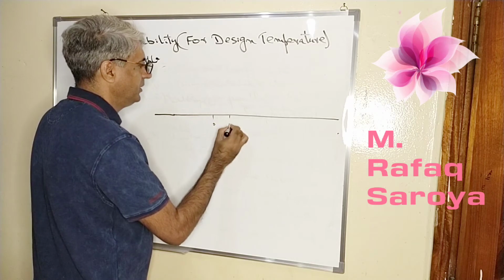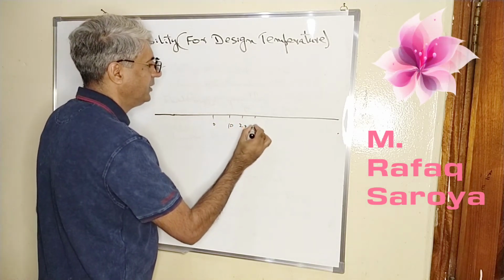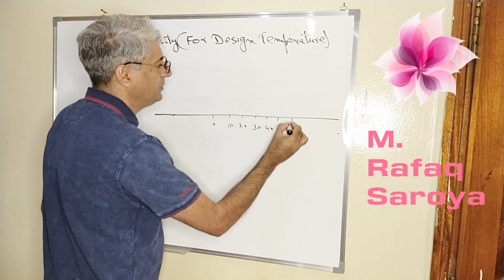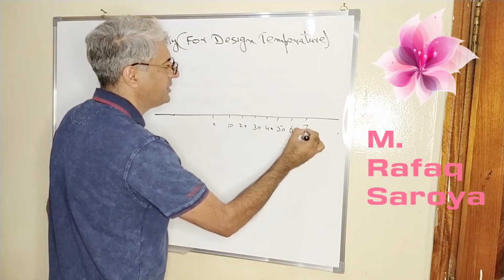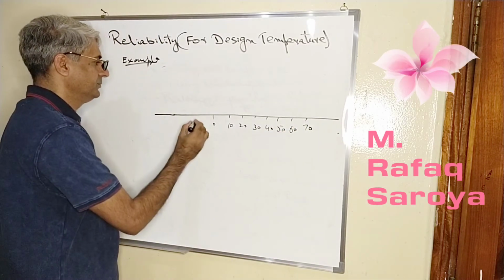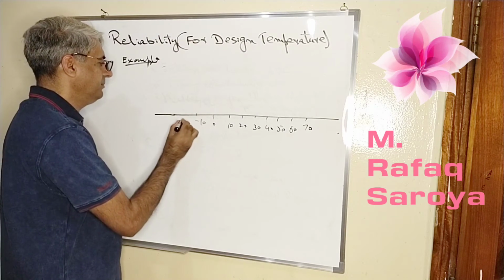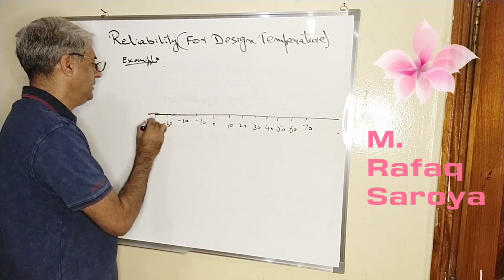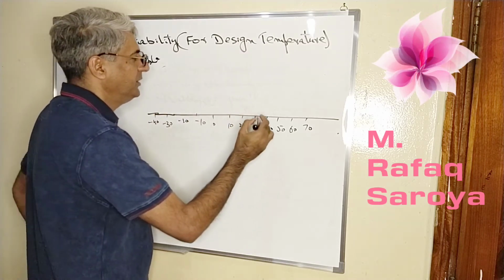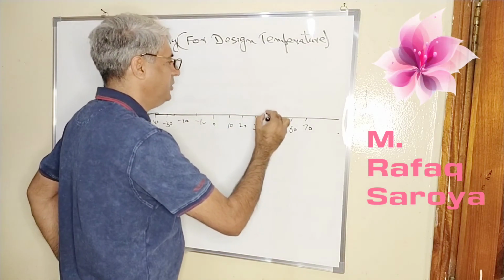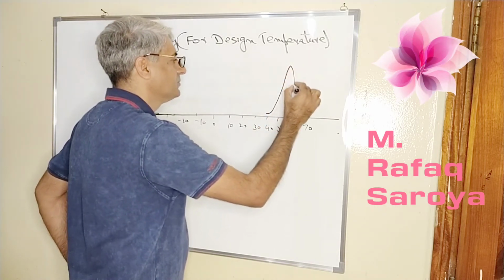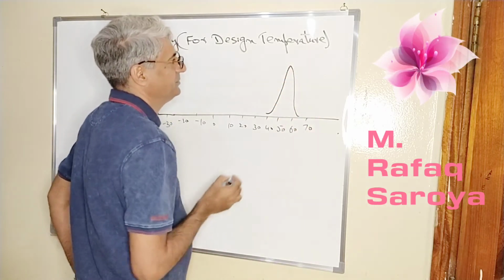Zero, 10, 20, 30, 40, 50, 60 and 70. Minus 10, minus 20, minus 30 and minus 40. So when we draw the values of this graph, it comes out to be like this one.